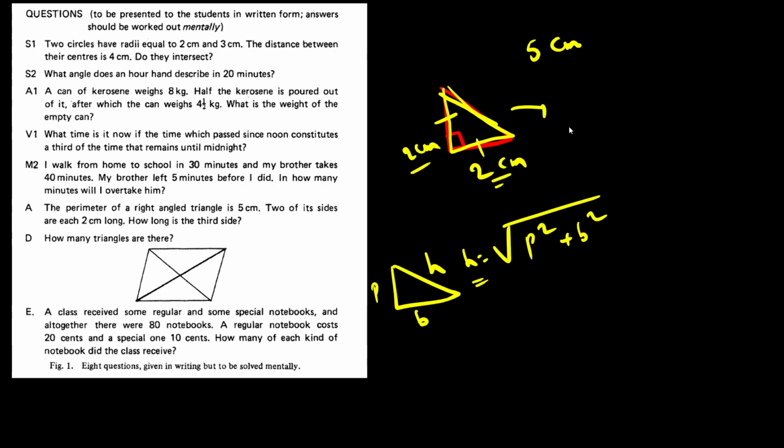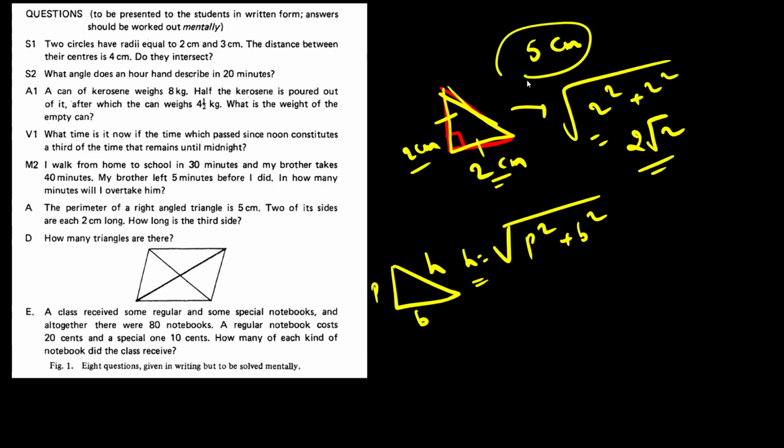Why? Because let's say this is the hypotenuse, this is the perpendicular and this is the base. So hypotenuse is always the square root of perpendicular square plus base square, right? So this has to be greater than these two sides. Now here since I have 2 centimeter, 2 centimeter, this side will be the square root of 2 square plus 2 square, that would be 2 root 2.